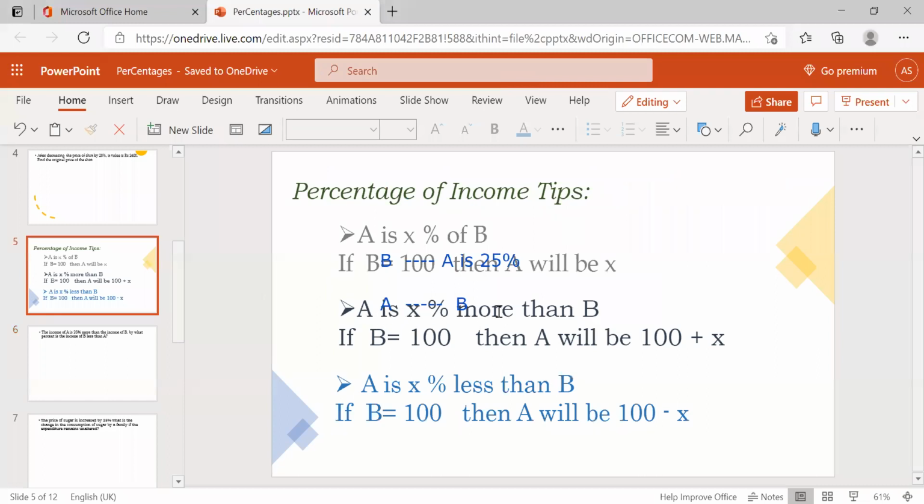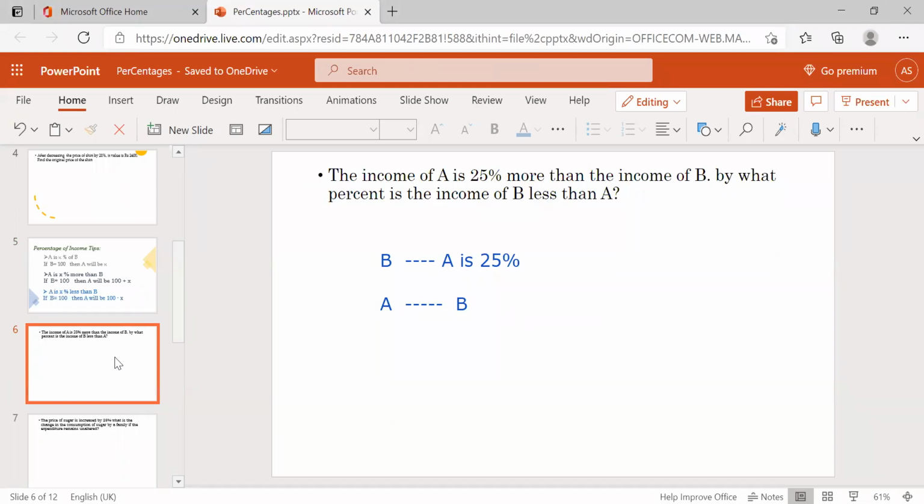A is X percent more than B. If B is 100, then A will be 100 plus X, right? So see here, first you need to understand the question. Once again, I'm saying this: if you think A is 25% more than B, then B is 25% less than A, it is going to be the wrong direction. So what they're actually asking is how much B is less compared to A.